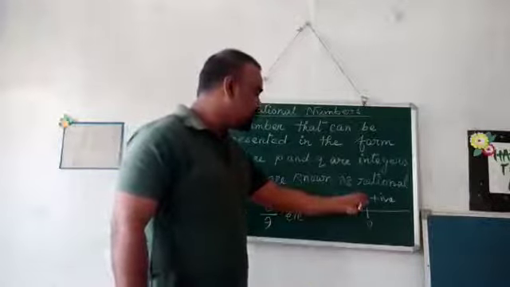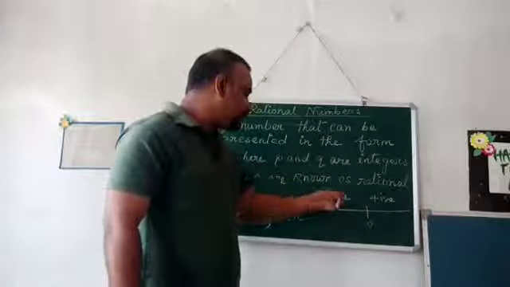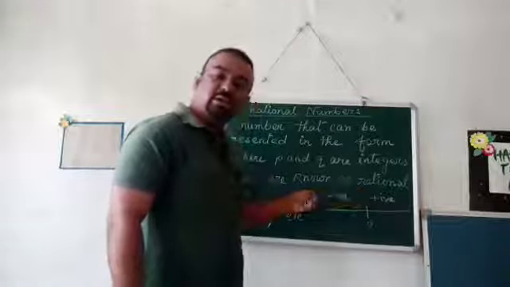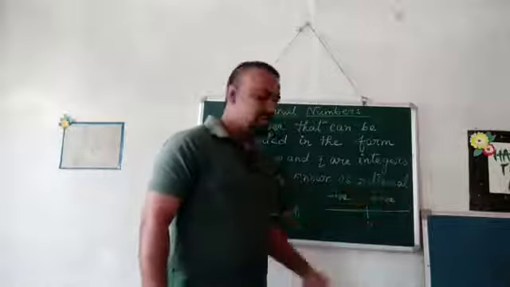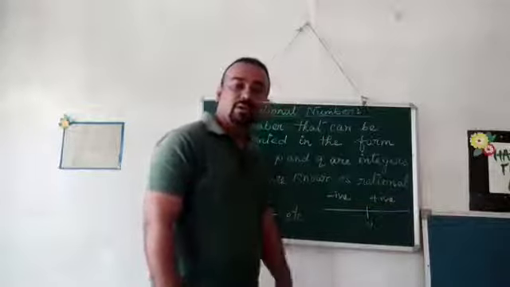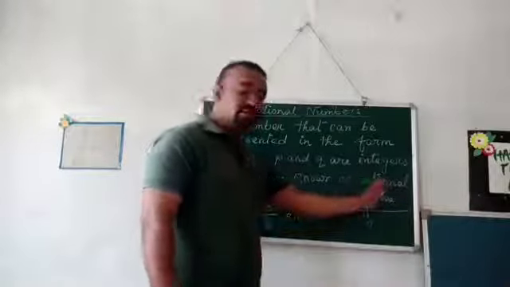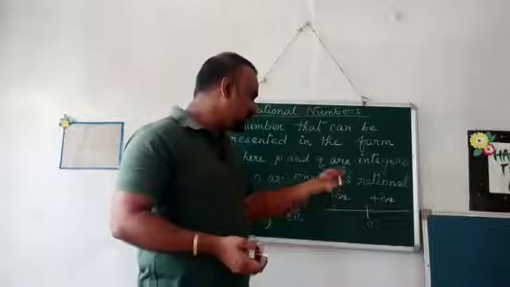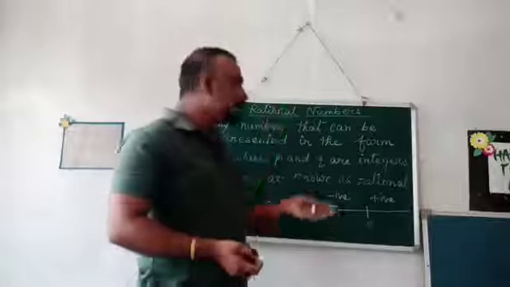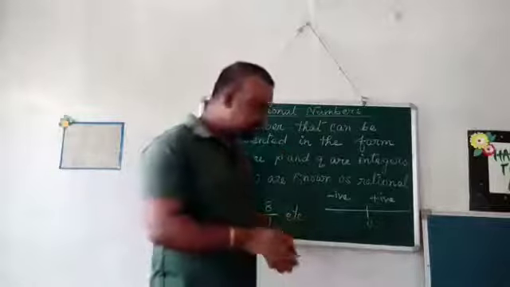Those numbers which are on the negative side, or the left hand side of 0, are known as negative integers, and those on the positive side, or the right hand side, will be called the positive integers. Now, any number which can be represented on the number line is also known as a rational number as well.